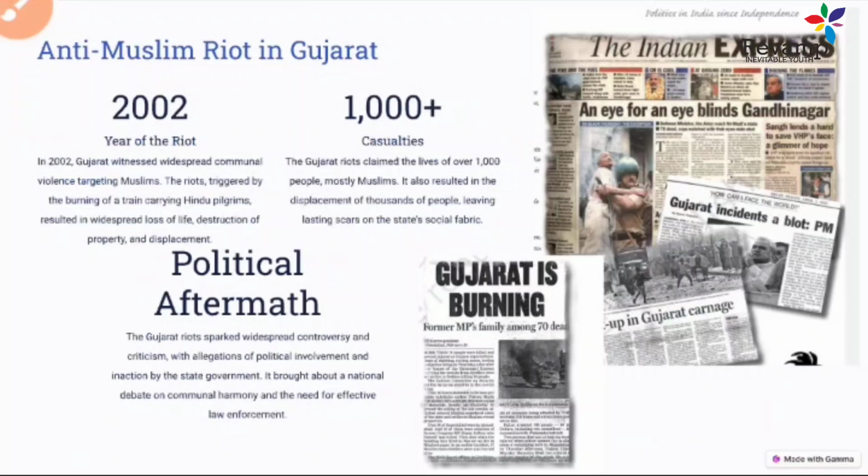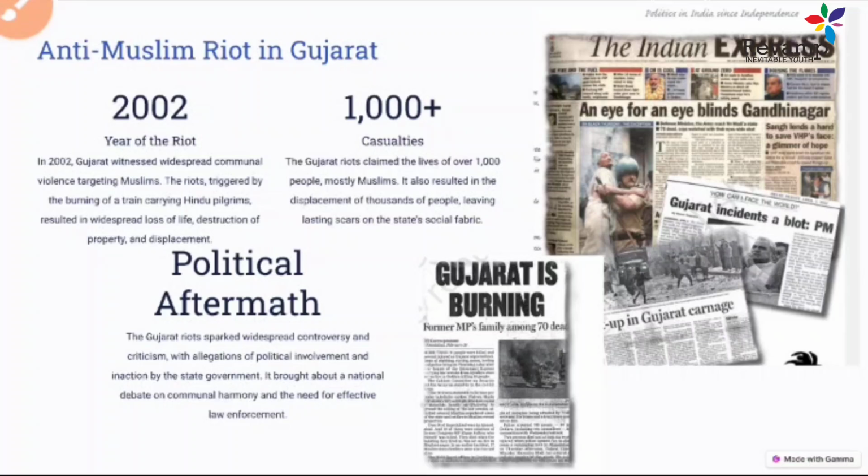Now let's come to the next slide. Anti-Muslim riots in Gujarat. This is one of the very famous riots that happened in the year 2002. So what is that matter? The anti-Muslim riot happened with one incident that triggered the whole scenario in Gujarat. A train at the Godhra station was coming back from Ayodhya.